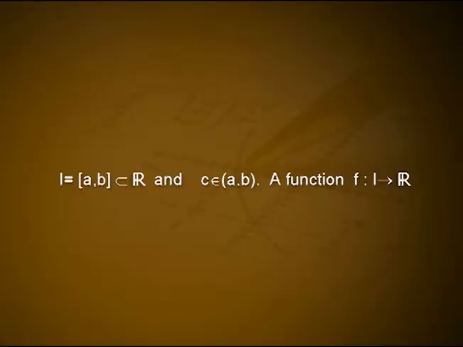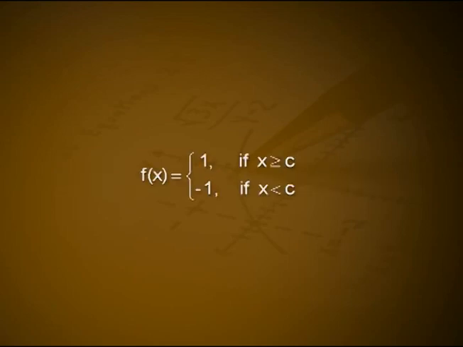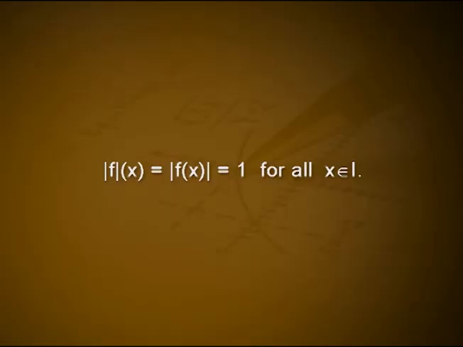We make the following remark. The converse of the above theorem need not be true. Consider I = [a, b], a subset of R, and c in the open interval (a, b). A function f from I to R is defined by f(x) = 1 if x is greater than or equal to c, and f(x) = -1 if x is less than c. Then |f|(x) = |f(x)| = 1 for all x in I. So |f| is a constant function and hence it is continuous at c,